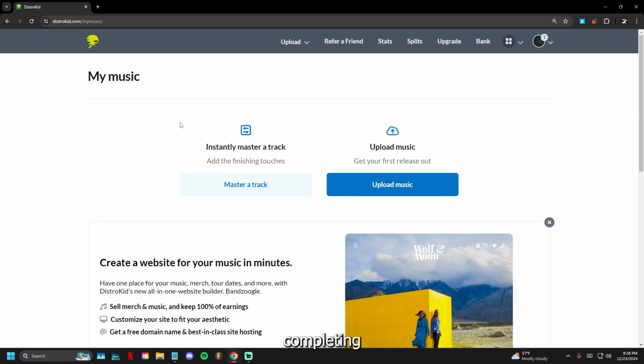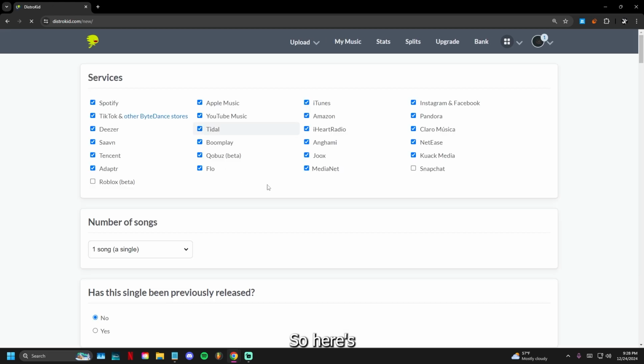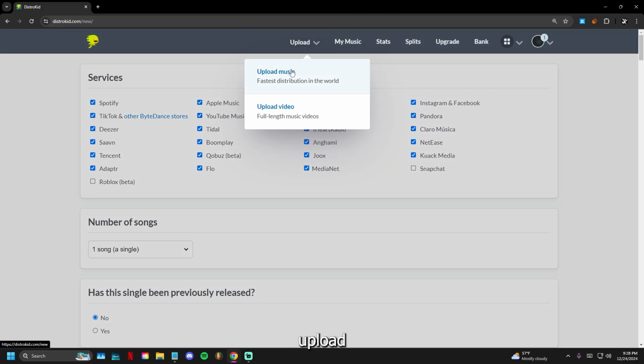So after you're done completing the payment, processing, and all that, it will take you to this home page right here. And what you want to do is go ahead and go up here up to upload, and then upload music. So here's where everything is gonna go into uploading your music. Every detail you need, everything. If you want to upload any project, a single, you're gonna go over here and click upload and upload music.